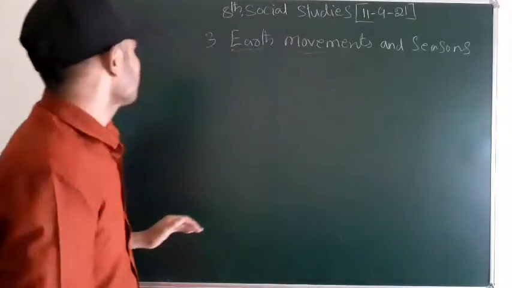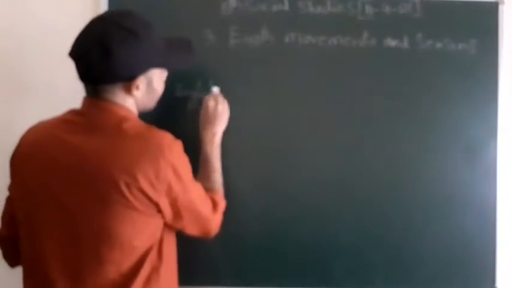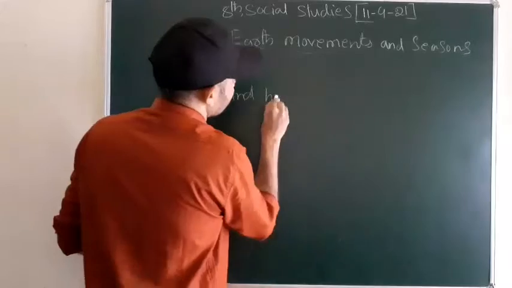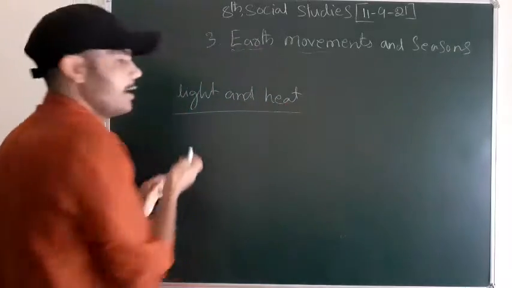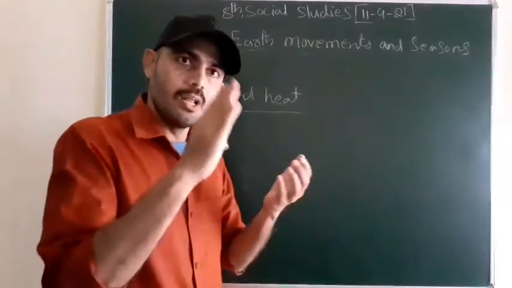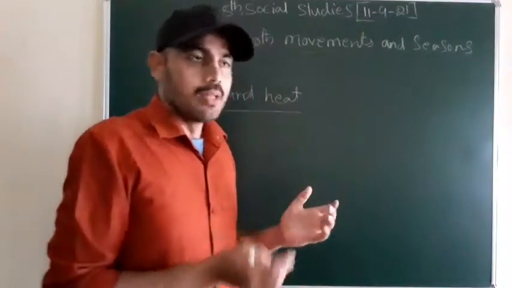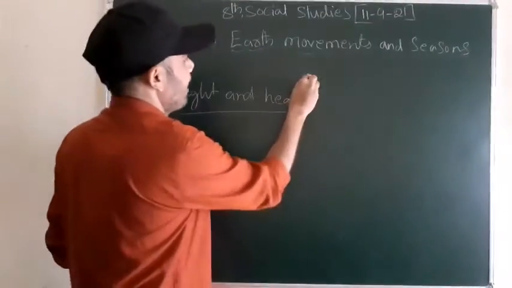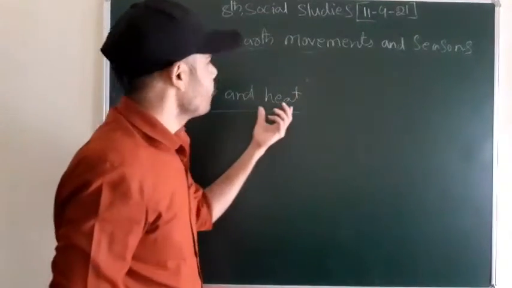In the name of solar energy, what do we receive, Nana? Light and heat. Due to this light and heat, not only the human body, but all the living organisms across the globe depend on light and heat. Without light and heat we can't survive.